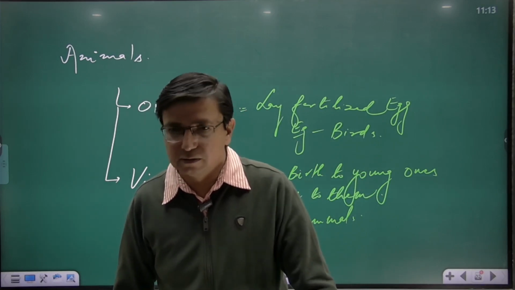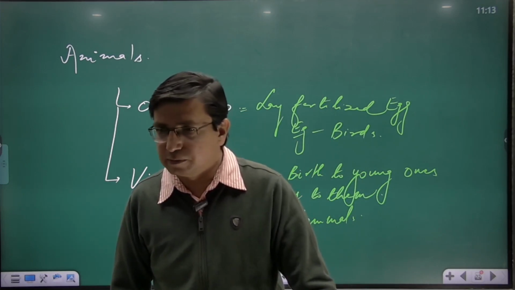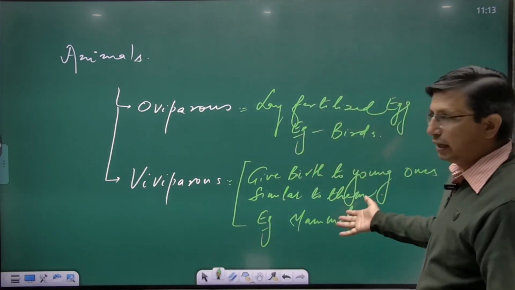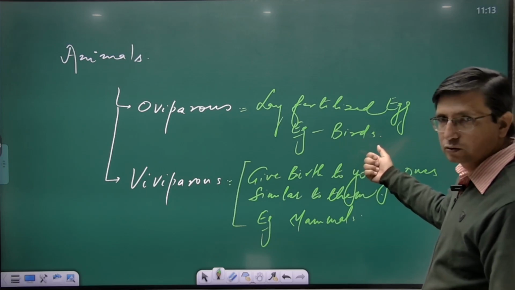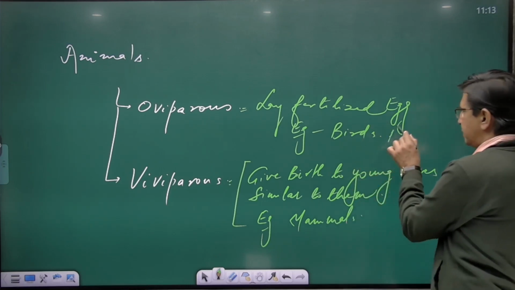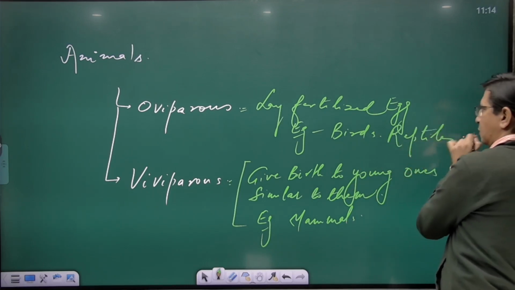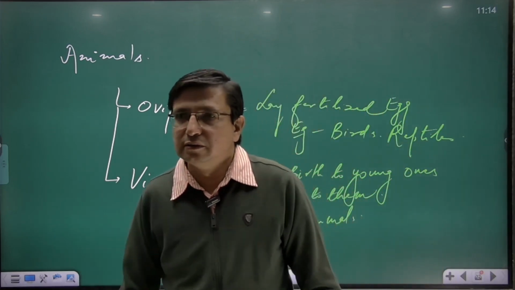Let us not talk about exceptions here that you might have seen in the chapter Animal Kingdom. So the majority of animals are viviparous, and oviparous are birds. Can I say reptiles are also? Reptiles are also oviparous, right?